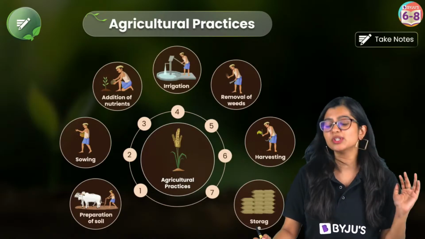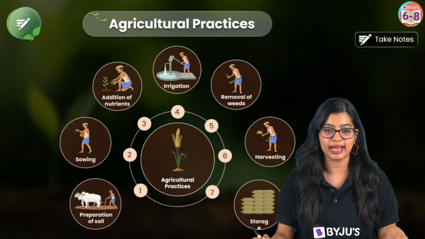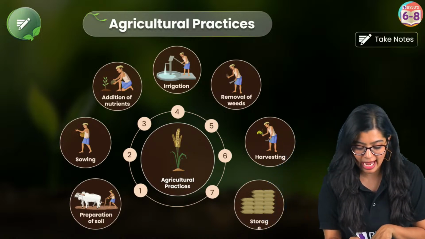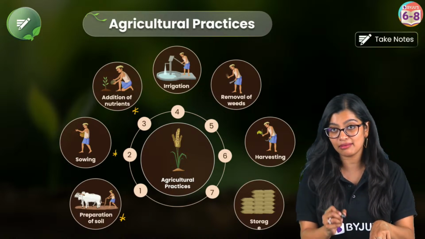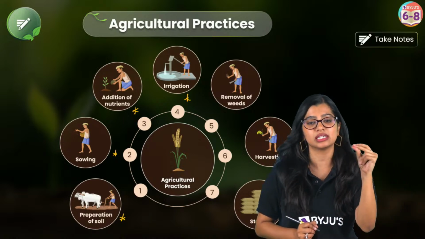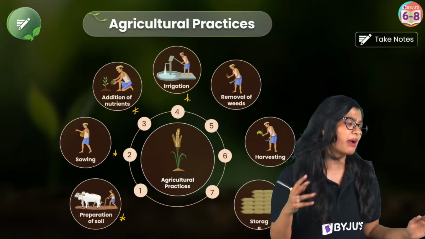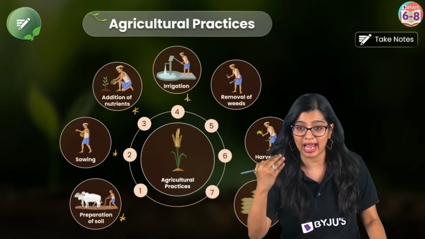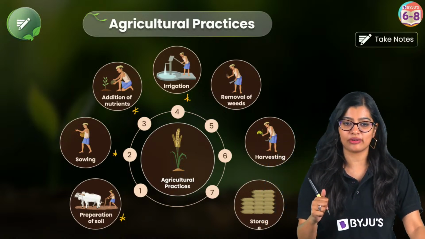Yes? So this was all about preparation of soil. Now, on a scale of 1 to 10, are we feeling confident, right? See, I will tell you where I will take time. I will take time in doing preparation of soil. Sowing is an easy topic. Manure is easy. Nutrients is easy, but I will take some time here. Irrigation may also take time. The rest will go quickly. Okay? But for these three you have to be a little patient with me. Please don't be like, ma'am, hurry up, hurry up. If I'm staying and telling you I'm going to help you with the chapter summary, it is very important, right? Awesome. Okay, very good, very good.